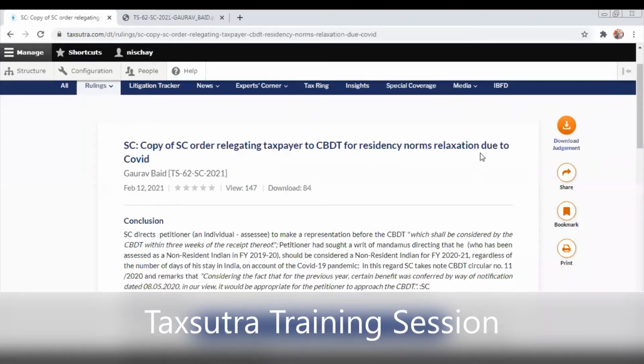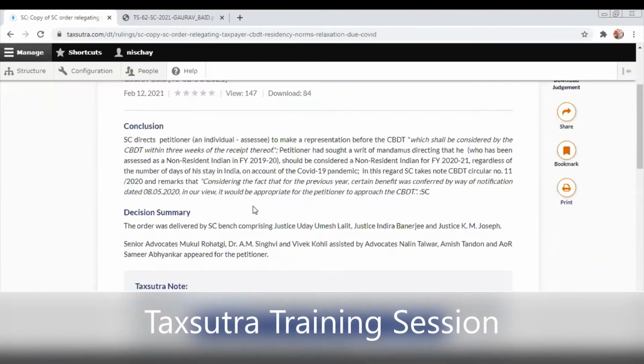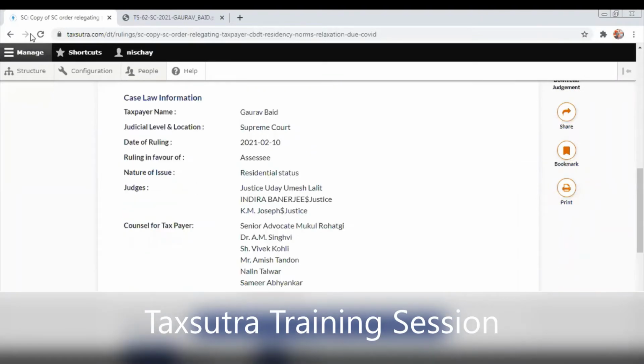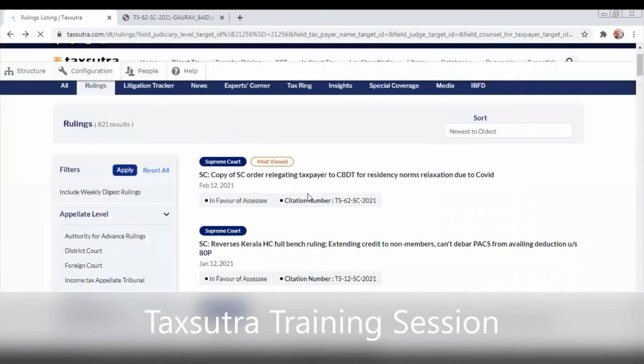Now, let's say you want to download this summary as well. You will be able to download the summary and the judgment from here. You can share it with anyone you like. You can print it if you would like to. So these are the options that you get once you get into any ruling.